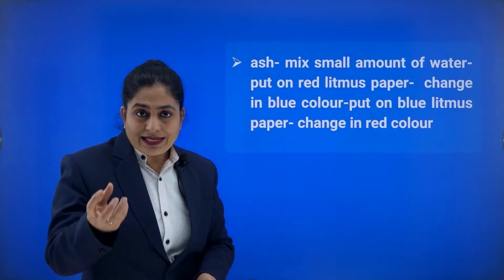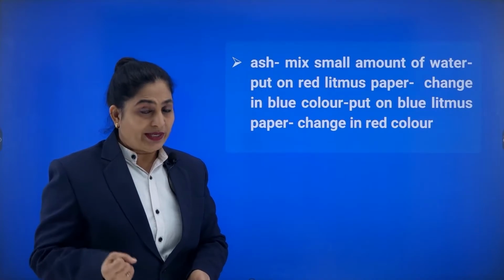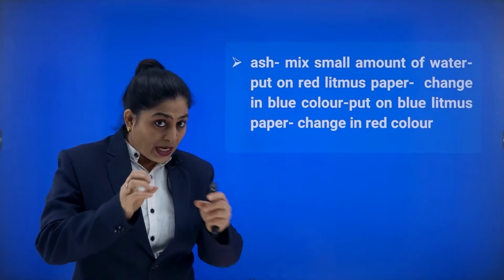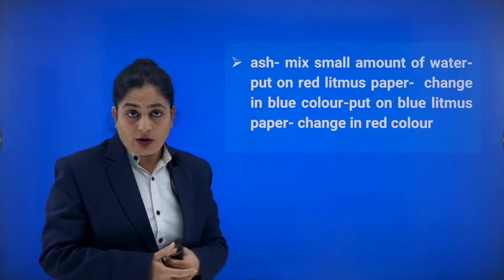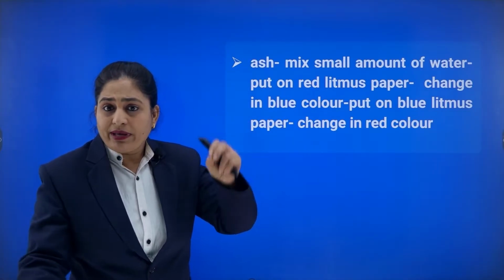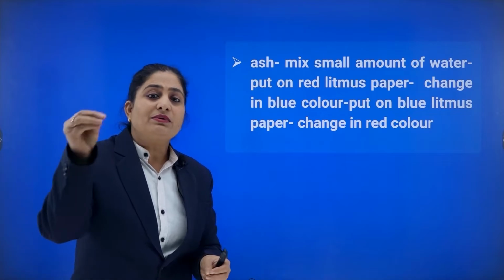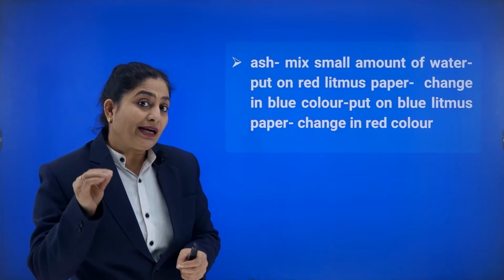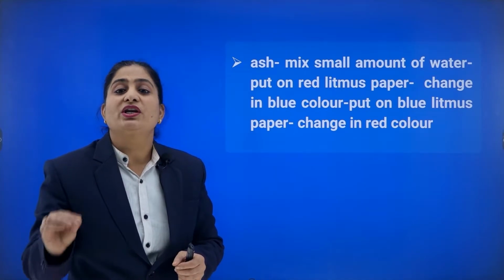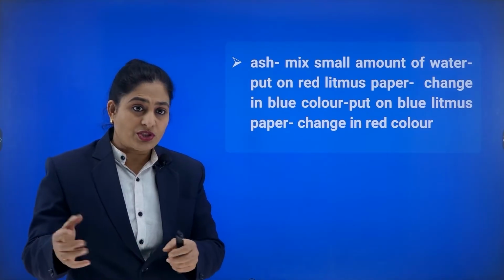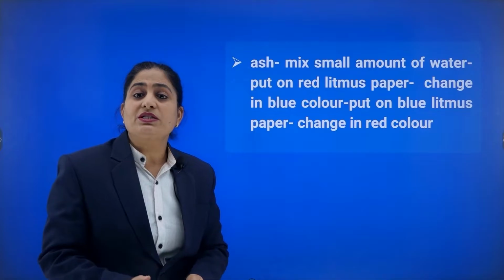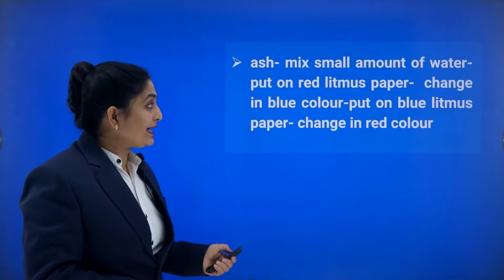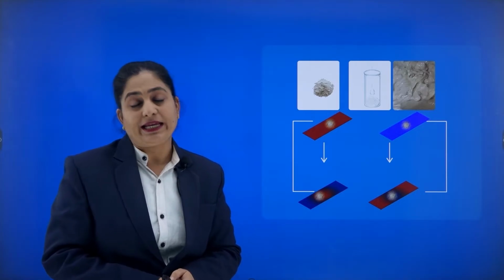Whatever ash has been formed, let us do an experiment with this ash and try to find out whether this ash is a different substance from the magnesium or not. We'll take this ash, mix it in water and add some red litmus paper. The change observed is that the red litmus paper changes into blue. So red litmus paper changing into blue means that this magnesium oxide is basic in nature.